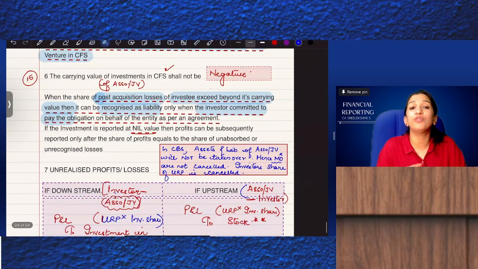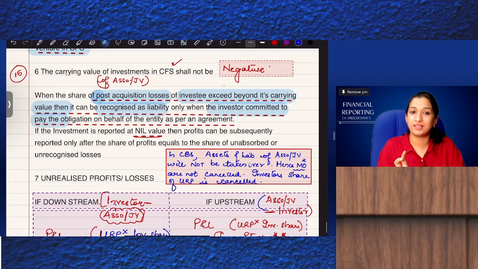And carrying value of investments cannot be negative. When the share of post-acquisition losses of the investee exceeds its carrying value, it can be recognized as a liability only when the investor has committed to pay the obligation on behalf of the entity.